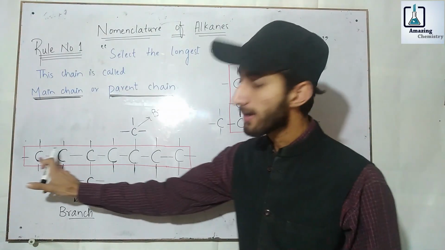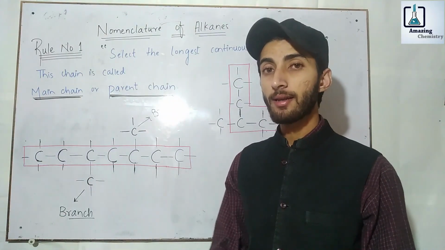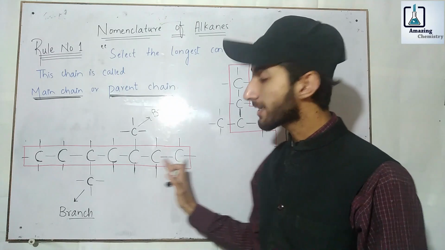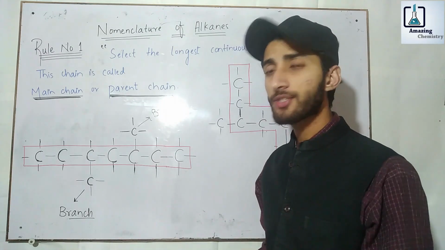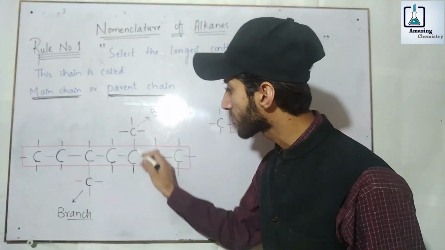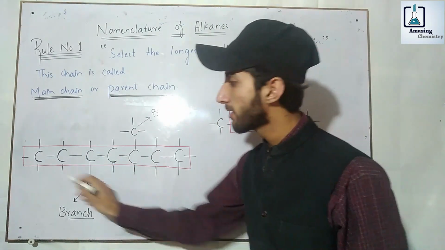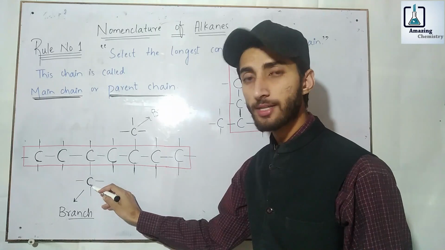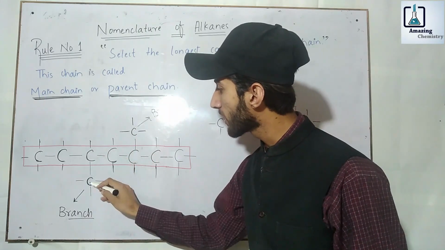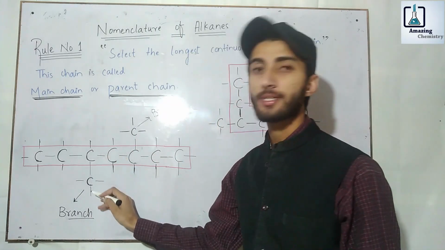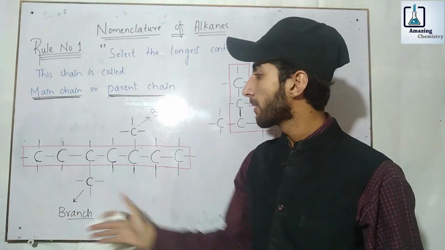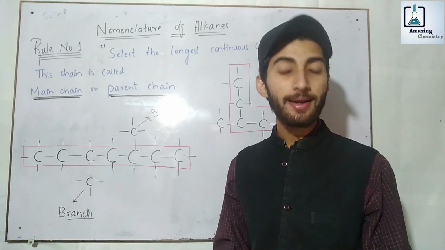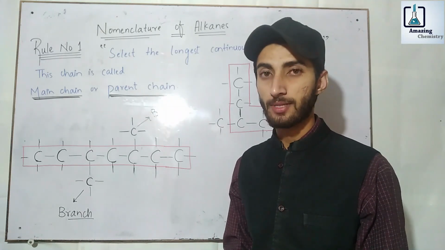The chain that I highlighted is a parent chain or main chain because it contains the maximum number of carbon atoms. You can also see many other chains are present in this structure. For example, this is a chain, this is also a chain, this is also a chain, moreover this is also a chain, but we cannot select them as a main chain or a parent chain because they do not contain the maximum number of carbon atoms.